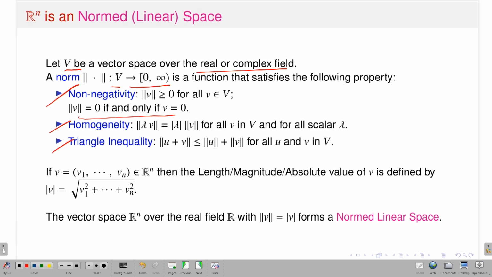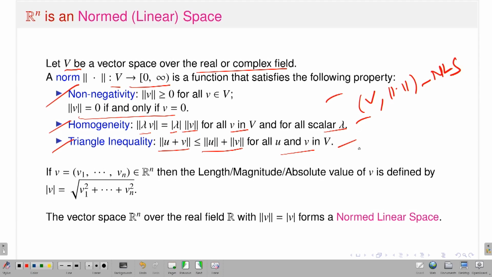Homogeneity, that means if I take the norm of a scalar multiple times the vector, then mod lambda will come out and we will have the norm of v, and this should be true for all v in V and all scalar lambda. And the third one, which is very important, is known as the triangle inequality. That means if I take the norm of the sum of two vectors u plus v, it should be dominated by norm of u plus norm of v, and it is true for all u, v. So, if I have a vector space over some real or complex field, and if I define a norm which satisfies these three properties, then the vector space with respect to this norm becomes a normed space.